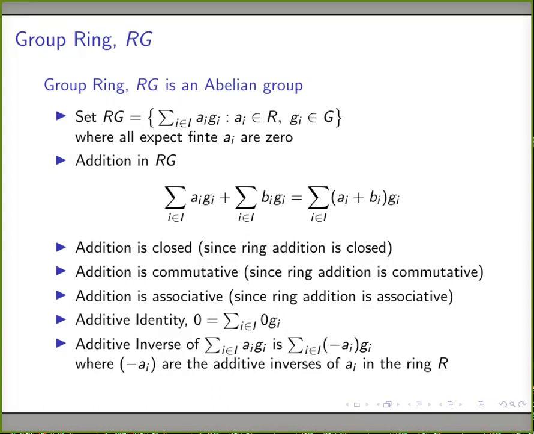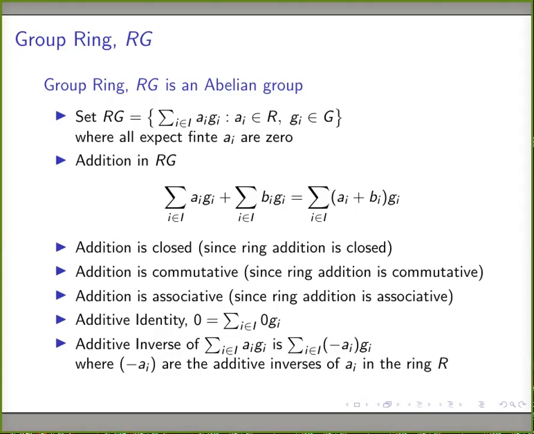And we can easily prove that the addition in RG is closed. a_i is an element of R, b_i is an element of R, and a_i plus b_i is again an element of R, since ring addition is closed. Therefore, this is again a valid formal sum in RG. Next, addition is commutative. We know that R is a ring, and the ring addition is commutative, so the addition of formal sums is also commutative.